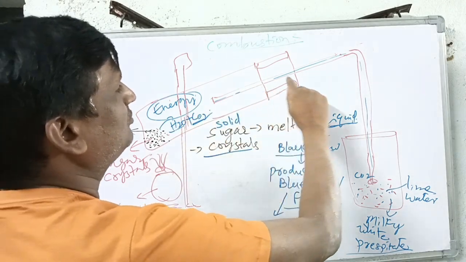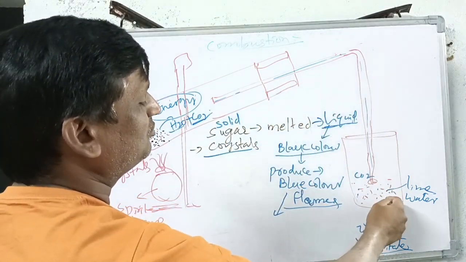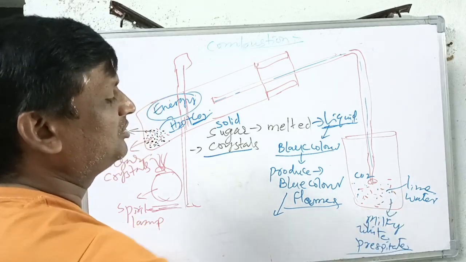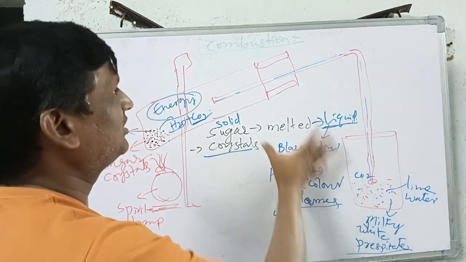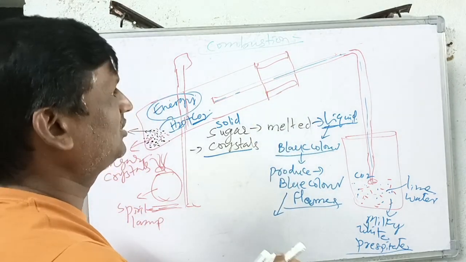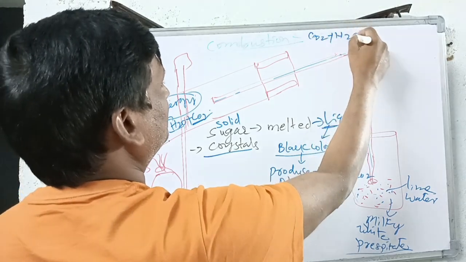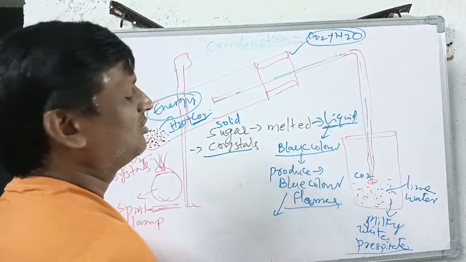This carbon dioxide travels through the delivery tube and enters the lime water. Whenever this lime water receives the carbon dioxide, it will turn into milky white precipitate. With this we can understand that the combustion process can produce carbon dioxide and water. So this is about the combustion process.